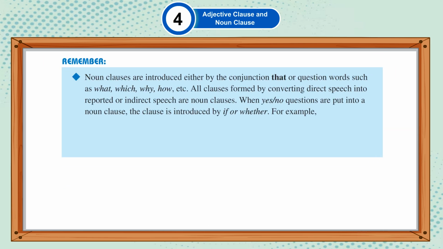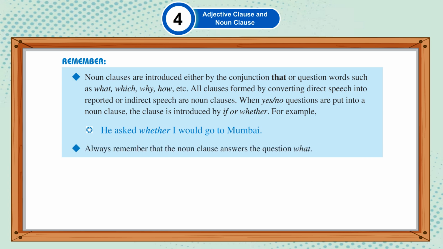Remember, noun clauses are introduced either by the conjunction that or question words such as what, which, why, how, etc. All clauses formed by converting direct speech into reported or indirect speech are noun clauses. When yes or no questions are put into a noun clause, the clause is introduced by if or whether. For example, he asked whether I would go to Mumbai. Always remember that the noun clause answers the question what.